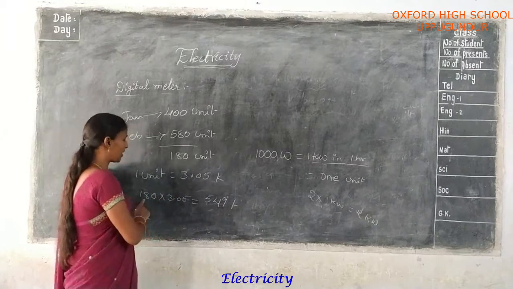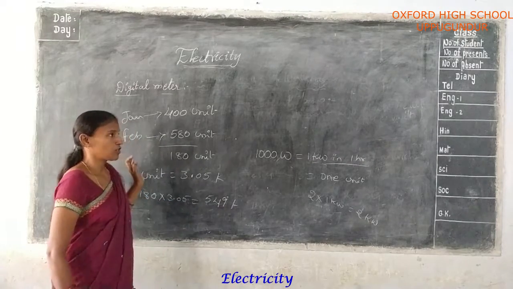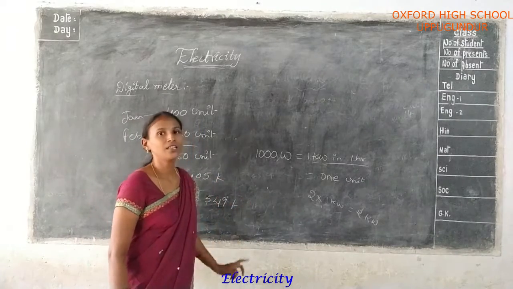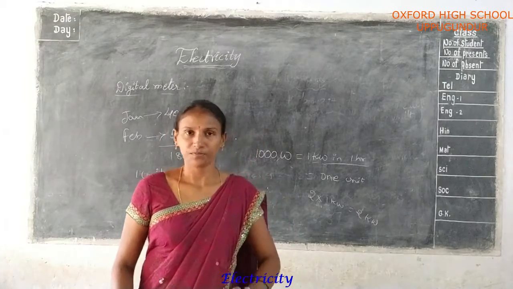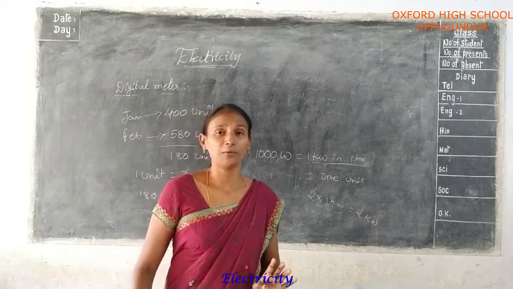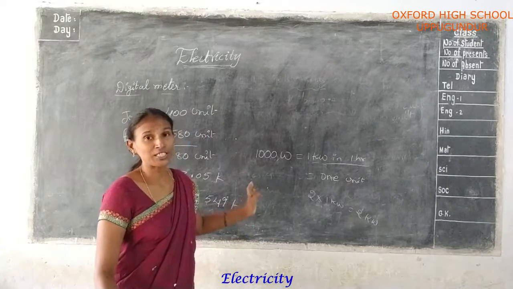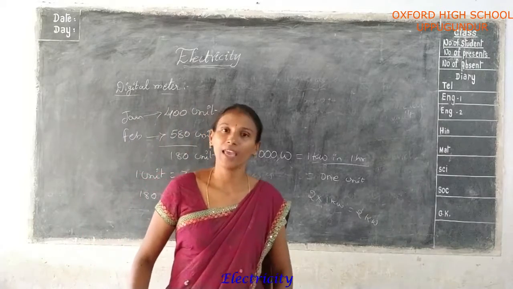So finally 180 into 3.05 is coming to 549. So in February the amount you pay is 549 rupees. You understood? So every month you find out your reading, multiply by the unit cost, and finally you pay the amount.